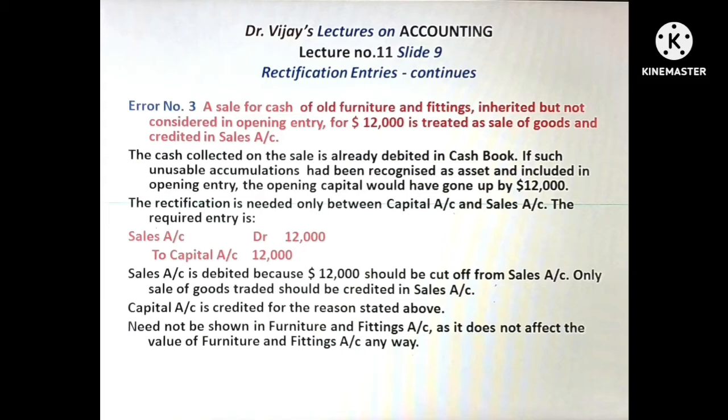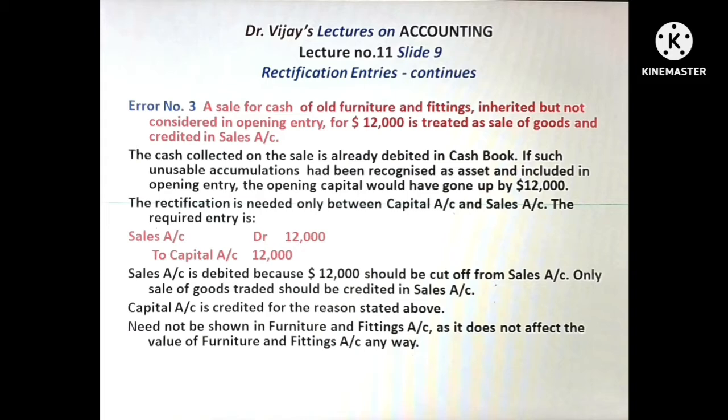Sales account is debited because $12,000 should be cut off from the sales account. Only sale of goods traded should be credited in sales account. Capital account should be credited for the reason stated above. Had this old furniture been considered as asset at the time of inheritance and debited in furniture and fittings account, the corresponding credit would have come in capital account.